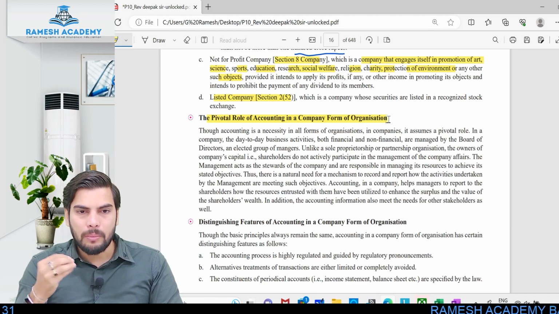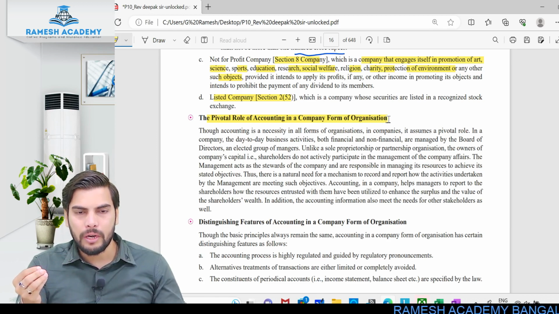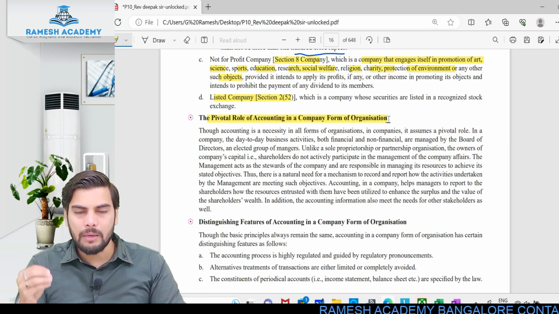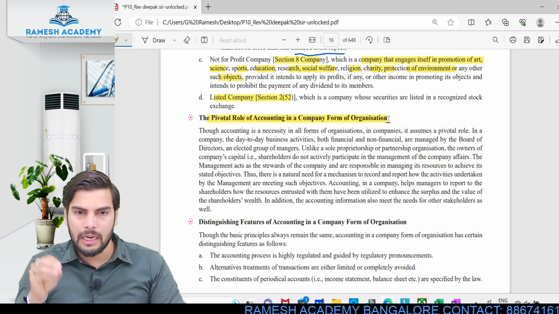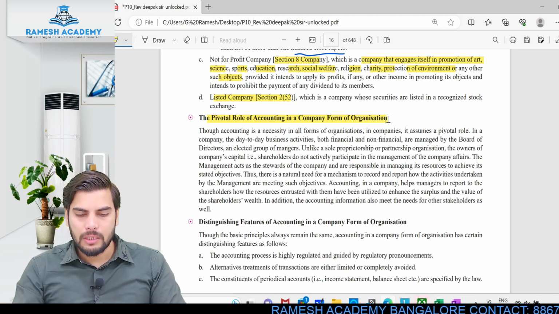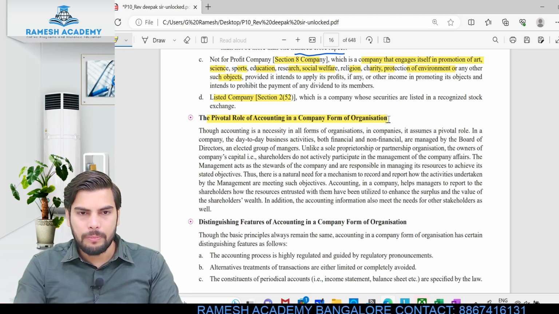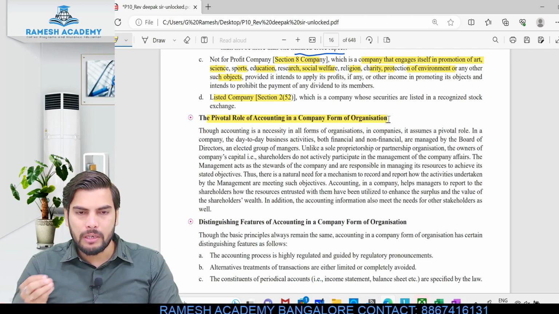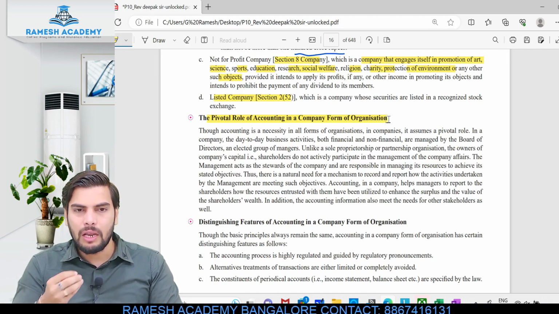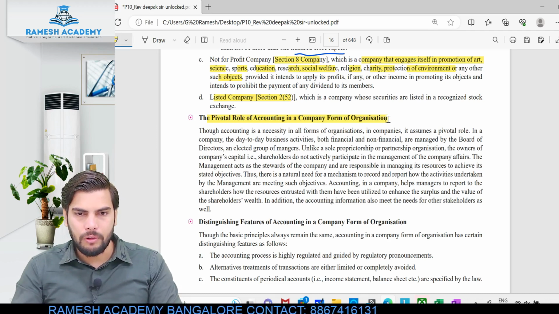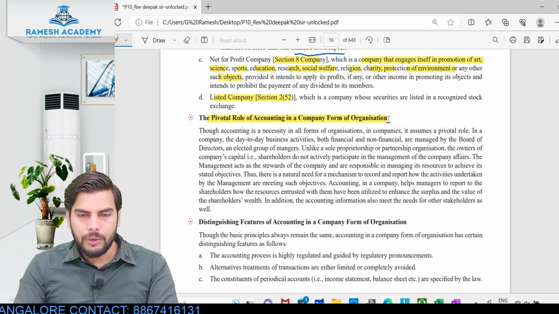No, right? So the basic purpose behind accounting is what? To record the transaction in a systematic way, so that at any point of time, if I need some information, I can directly go through it and get the information. Hope you guys understood this. Systematic recording of the transaction is the very purpose of accounting. Same way, when it comes to company accounting, if I need any information at any point of time, this accounting would be helpful. Did you guys understand this?